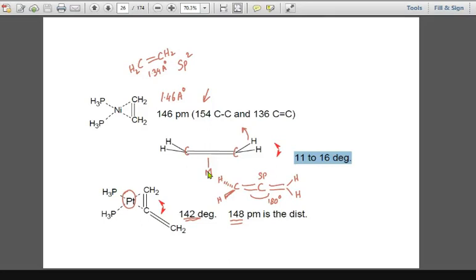To make it planar with other groups available in the square planar geometry, both these H groups are going to be deviated, and the deviation used to be 11 to 16 degrees. That's what I want to tell you. ठीक है, अब देखिए नेक्स्ट चलते हैं.